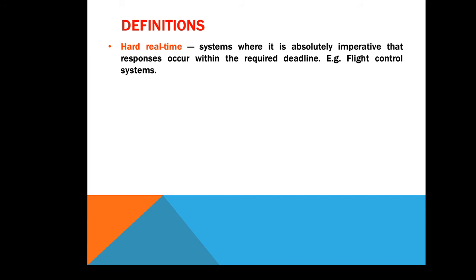In the case of a flight control system, if the software which is responsible for guiding the plane for landing or takeoff gives some wrong value, then there is a serious accident which causes danger to human lives. So hard real time is that type of system where the timeline is very strict and very important.